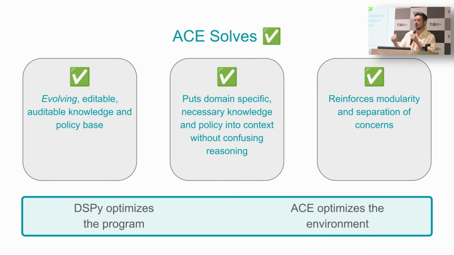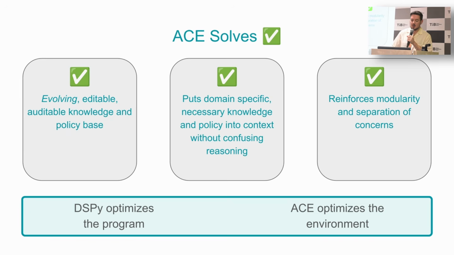As long as we have our evaluation set properly aligned, the LLM can learn what it needs to learn. It can store what it needs to store, and it can do it all online as it gets more data by itself. It does what memory has done for a while by putting domain-specific and necessary knowledge and policy into context without confusing the reasoning. And once again, it reinforces modularity and separation of concerns.